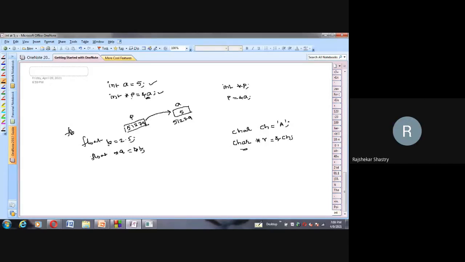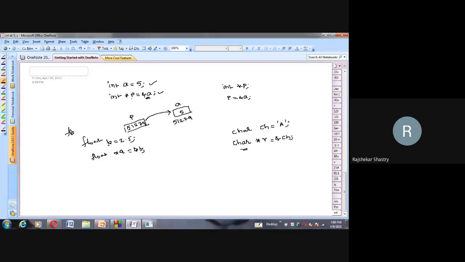Let me clear up once again the question which I have asked here. I hope you understand why the pointer must be declared of the same type. Second thing is the question which I asked: I have taken an integer variable a of value 5, and because I have decided to store a's address, the pointer p is also declared of integer type only. And ch is a character variable holding 'a' as a value in it. Since we have decided to store the address of ch, the pointer r is also declared as a character type.